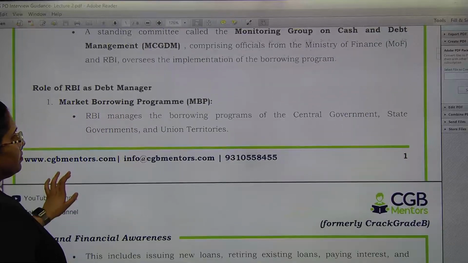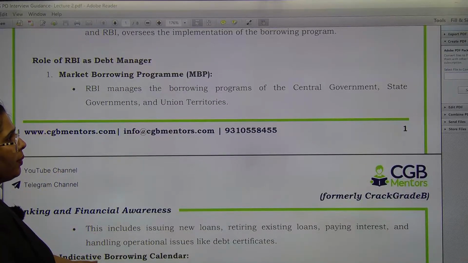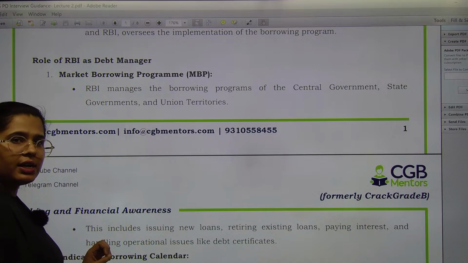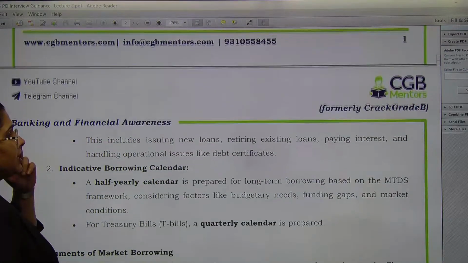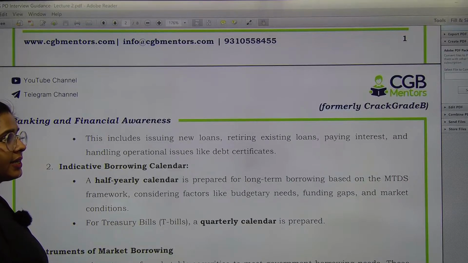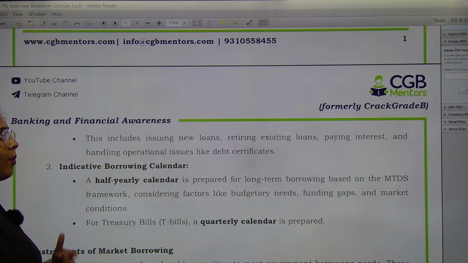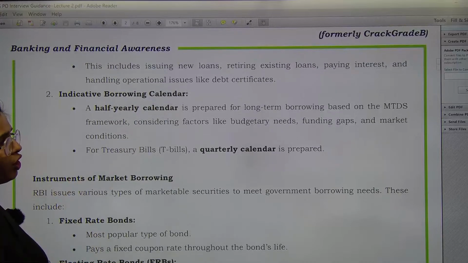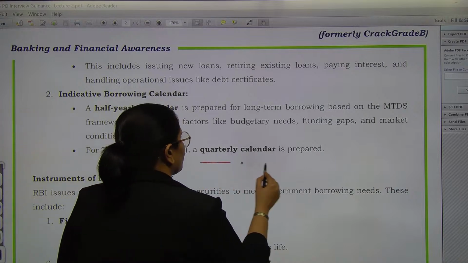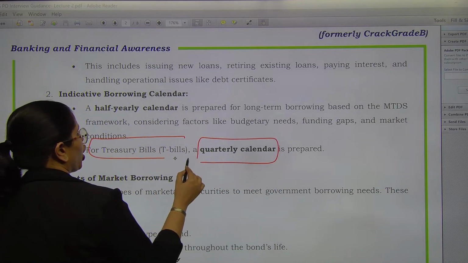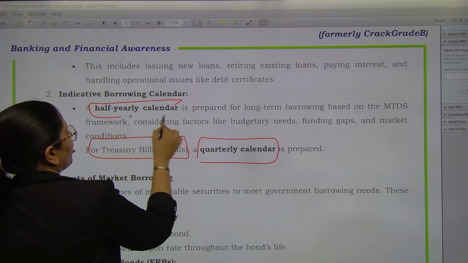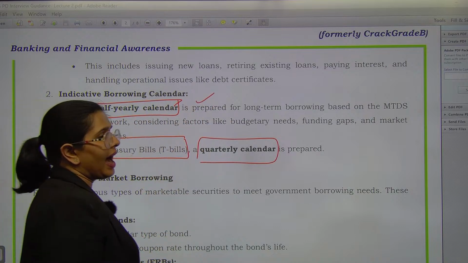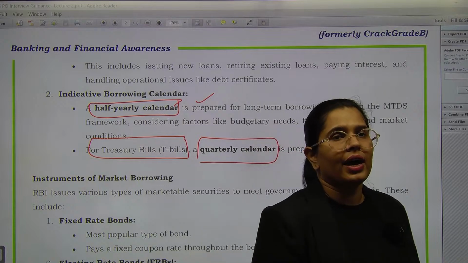Now, this program we have seen, market borrowing program. So, RBI borrows for central government, state government and union territories. This includes issuing new loans, retiring existing loans, paying interest, handling operational issues like debt certificates, etc. Now, there is a half-yearly calendar which is prepared for long-term borrowing. Okay, and then for treasury bill, a quarterly calendar is prepared. You see, this is borrowed for a shorter time period, treasury bill, and for long-term borrowings, we have a half-yearly calendar, how we are going to do that.